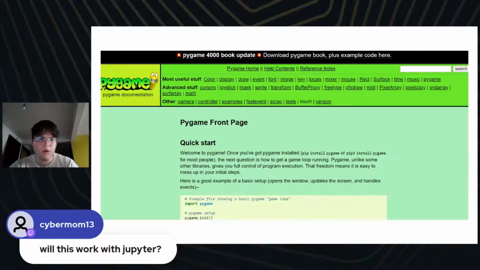No, it is not going to work with Jupyter. Also, if you have seen my streams on other occasions, you know that I like to use GitHub and GitHub Codespaces and Git and all this stuff. We're not going to be coding this on Jupyter notebooks or GitHub Codespaces. We're going to use our computer because we need some things that create windows, and they need to be created on our computer.